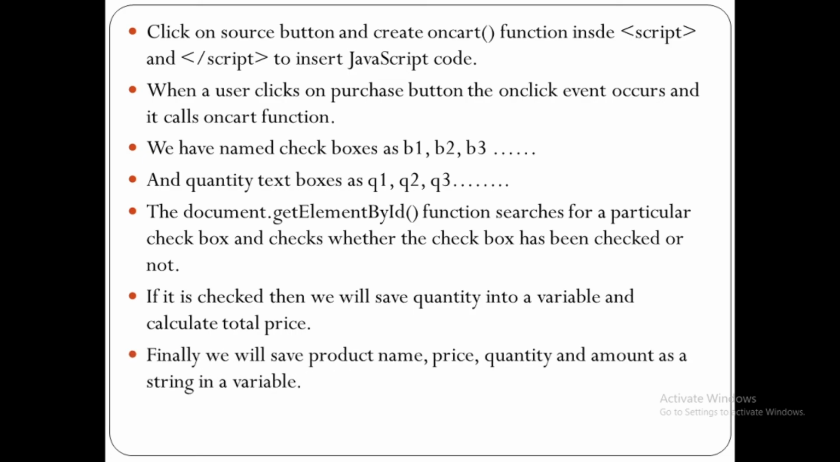If it is checked, then we will save quantity into a variable and calculate total price. Finally, we will save product name, price, quantity and amount as a string in a variable. It means you want to purchase particular bag, and quantity, bag information, bag price, all these details it will store in a string in a variable. Each detail is separated by comma. Actually, comma is known as delimiter here. Delimiter means to separate two things. So here we can use JavaScript code as given here.